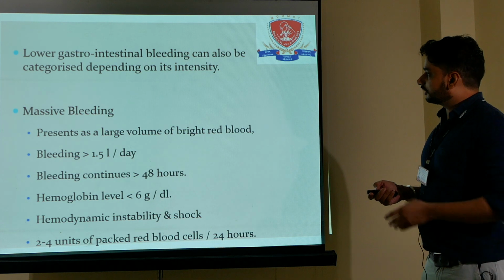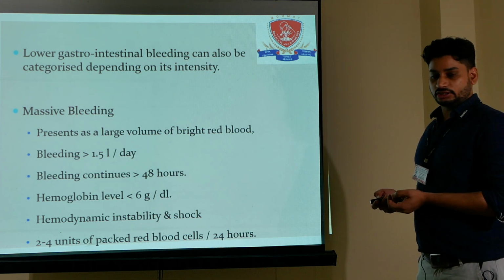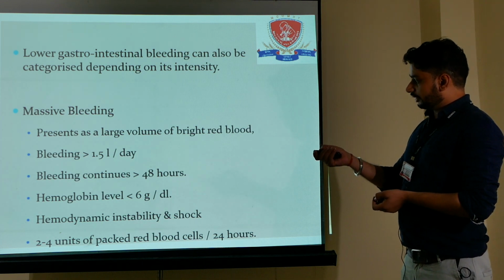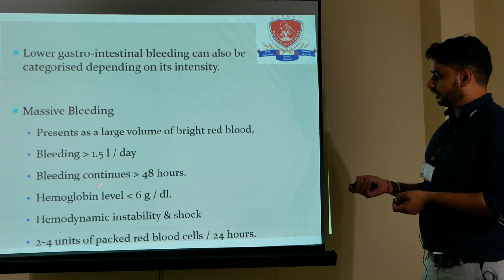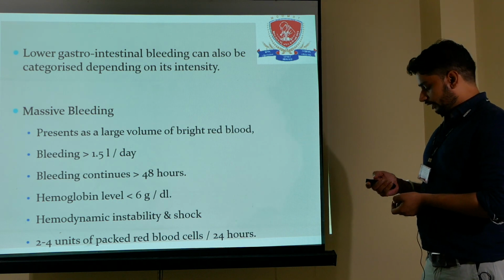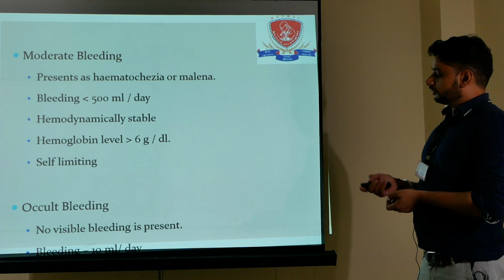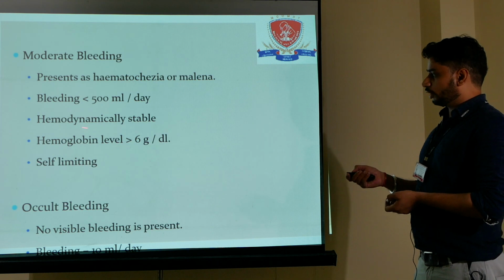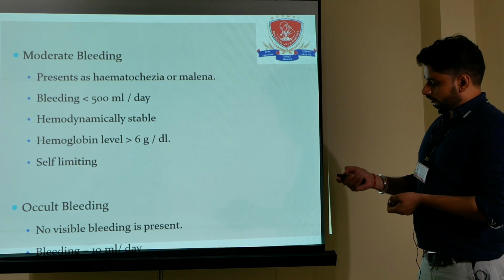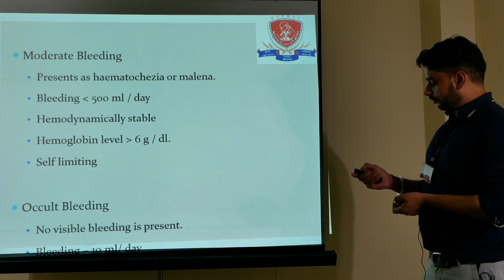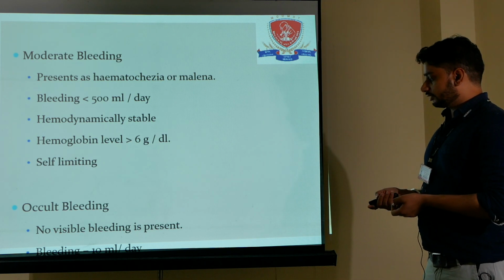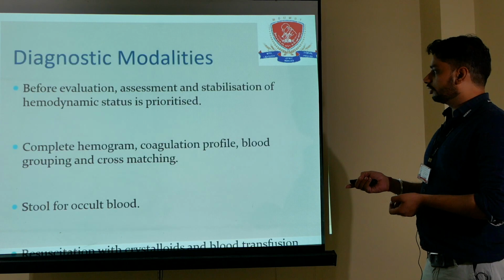Lower gastrointestinal bleeding can also be categorized depending on its intensity. Massive bleeding we discussed prior: bleeding of more than 1.5 liters per day, or bleeding continuing for more than 48 hours, or hemoglobin level less than 6 grams per deciliter. Moderate bleeding is bleeding of less than 500 ml per day where the patient is hemodynamically stable. The other is occult bleeding. Occult bleeding means there is no visible bleeding, but still there is bleeding, and the bleeding is less than 10 ml per day.